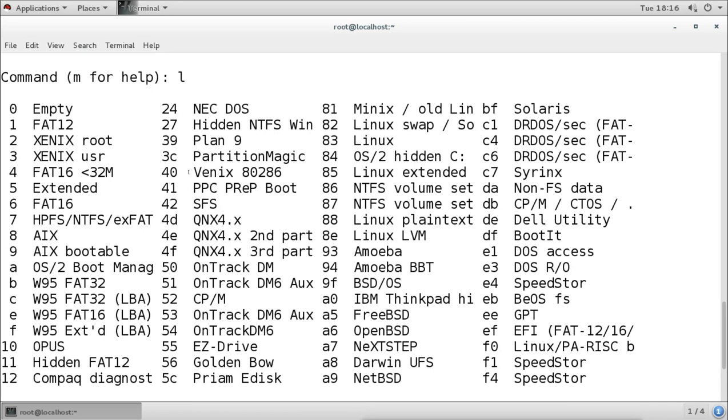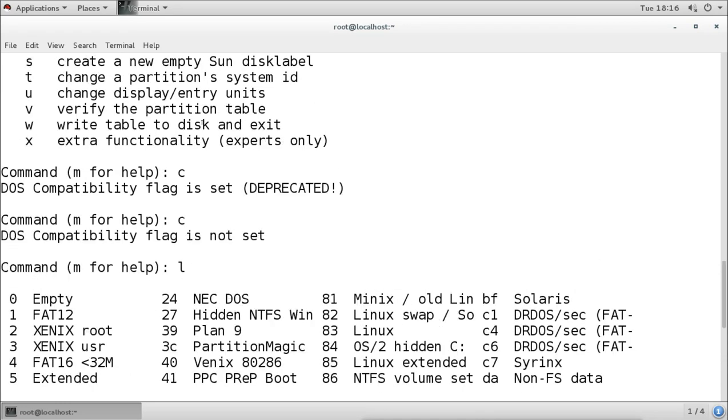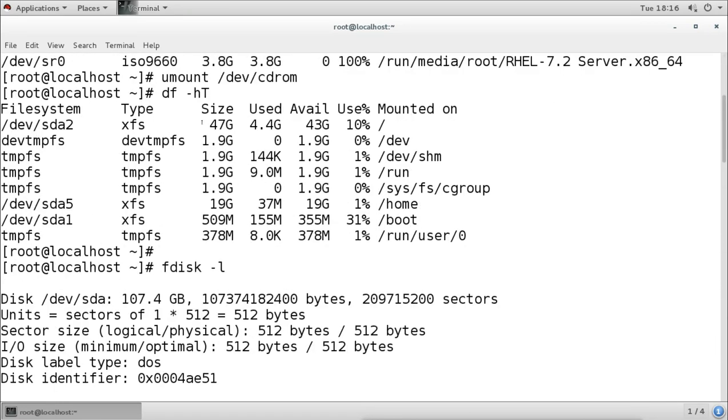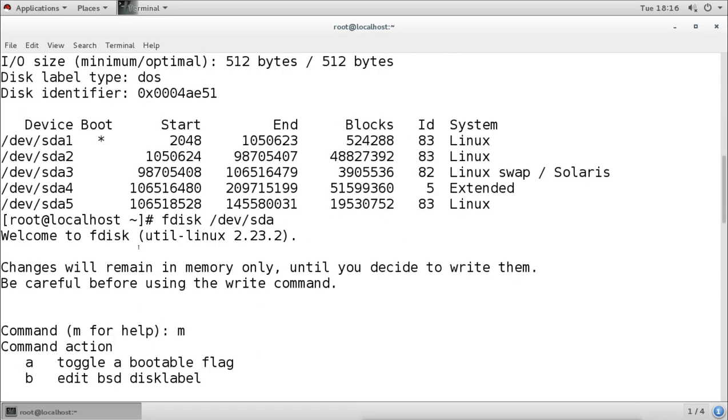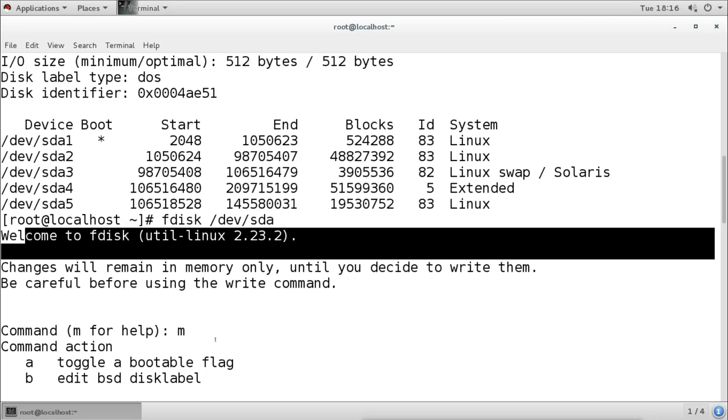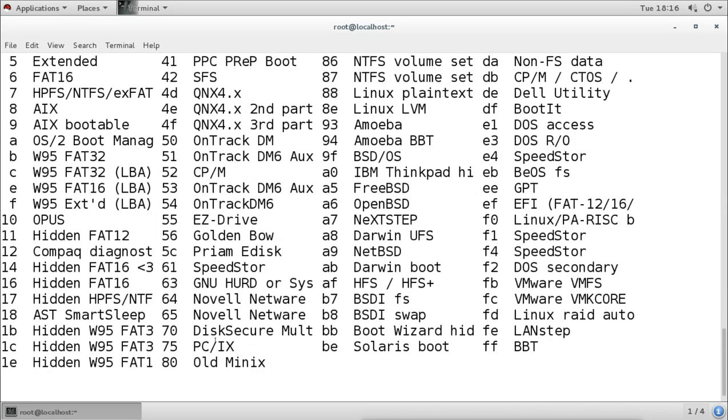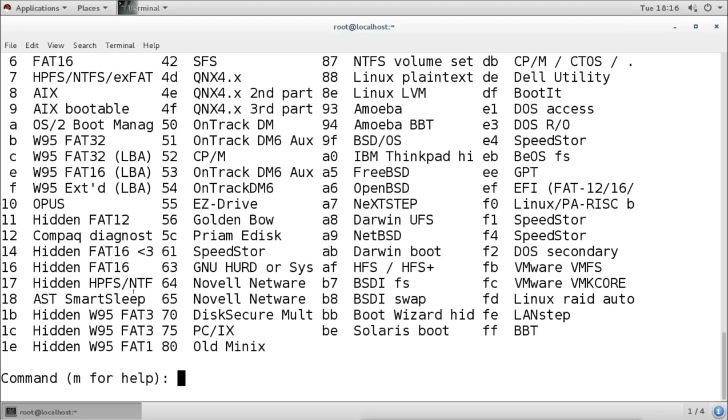This is the fdisk. We are right now under the fdisk tool, and this utility supports this many types of partitions. That means we can create partitions of these types. But when you exit from here, our kernel does not support everything.